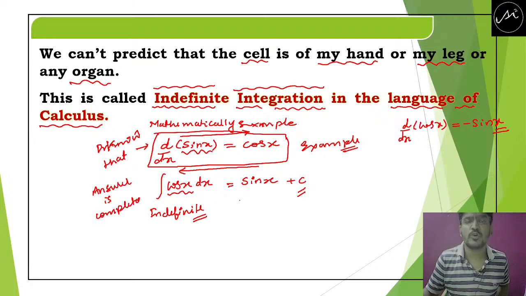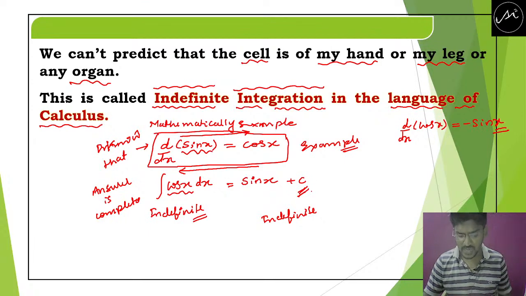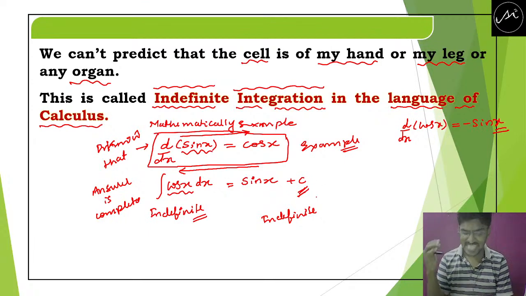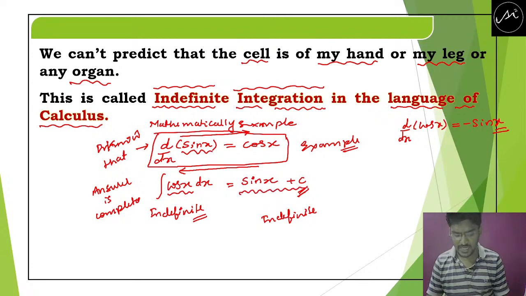Because this process is indefinite, as I explained with the cell and body. Here the procedure is indefinite. That's why we say plus c. Exactly sin x we are not going to get. We are going to get sin x plus c.